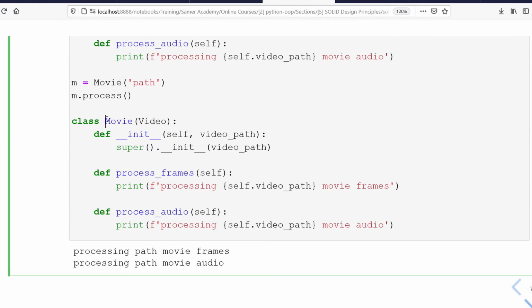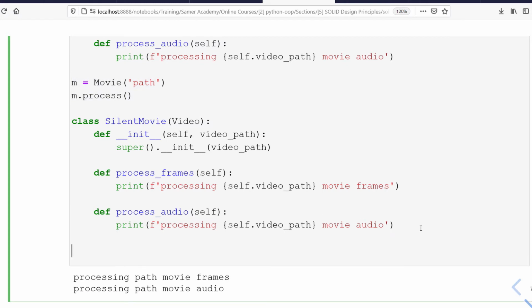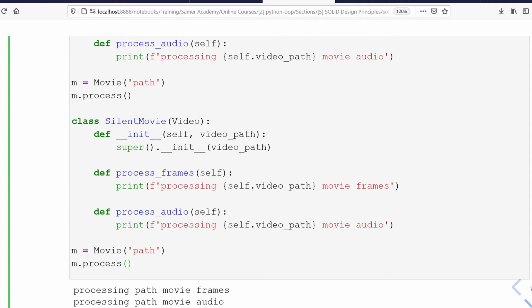Now let's say that I now want to define another class, which is SilentMovie. When we say silent movie, I mean that this movie has no audio part, which means there is no voice in this video. So if I define an object from this, first of all, let me say SilentMovie. And what I have to change here is the following.